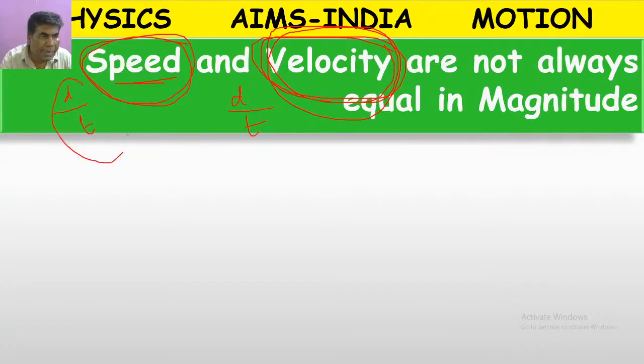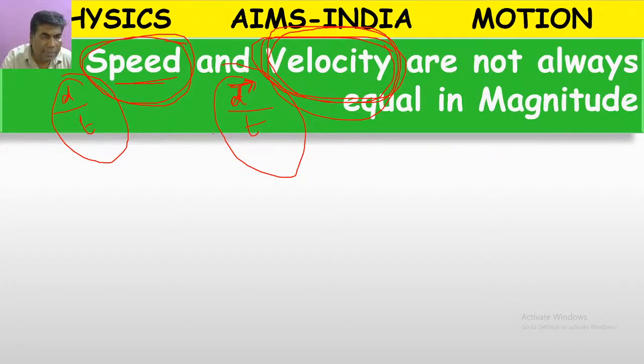Here also d by t, but the condition is we have to keep a bar above d, because displacement has direction. Distance never has direction. Distance means total path. Displacement means shortest possible path. Okay.